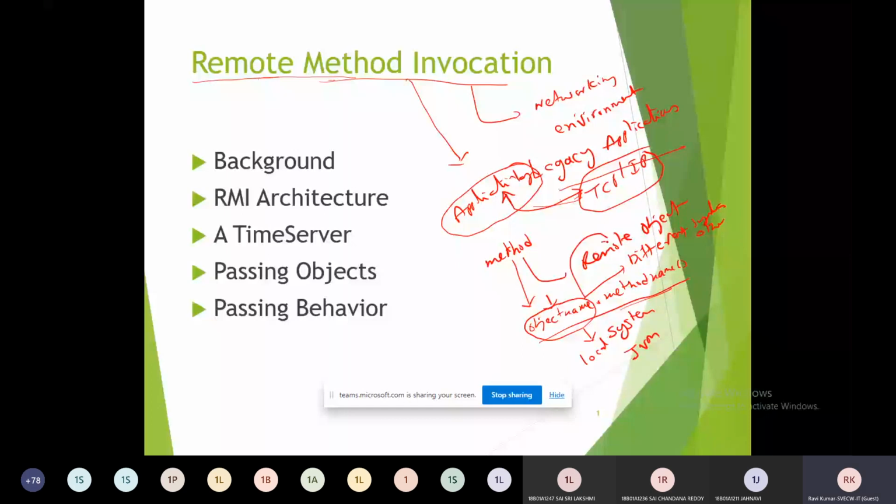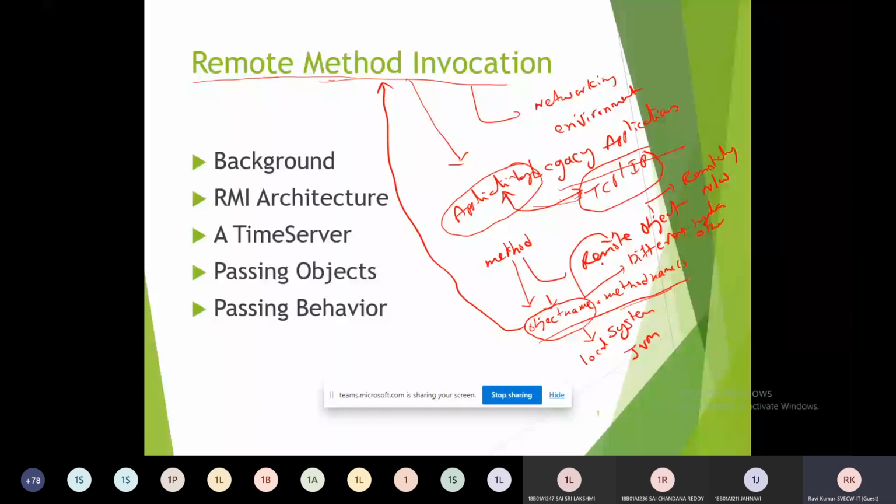So a remote object is a kind of object which can run in a different system, or which can run remotely in the network. If you make a method call from this remote object, then that concept is called remote method invocation.